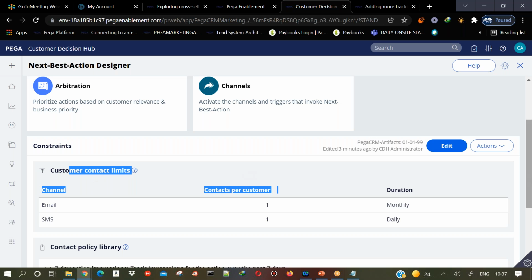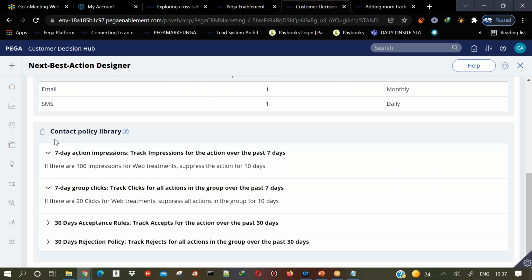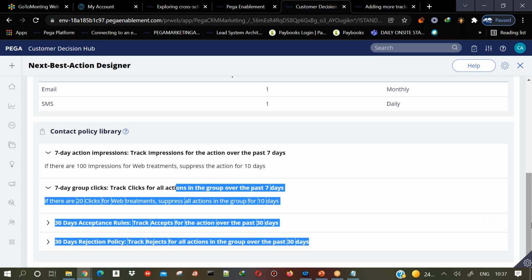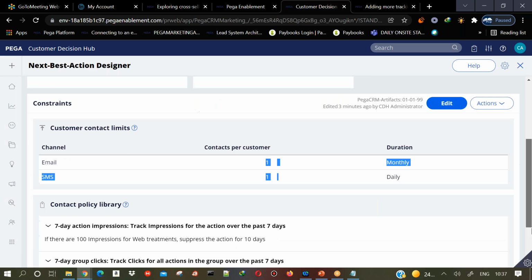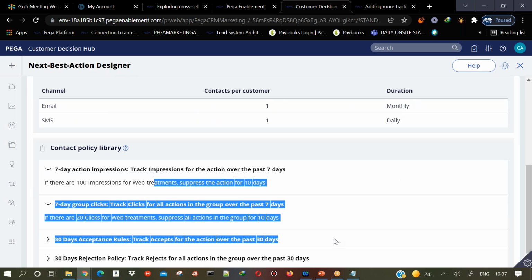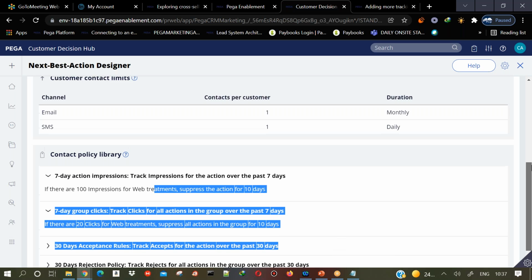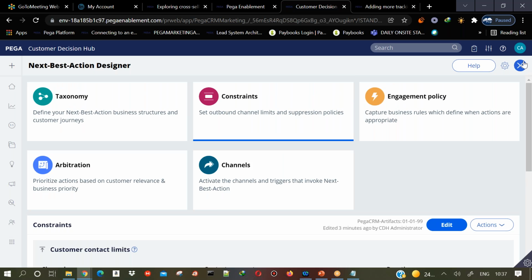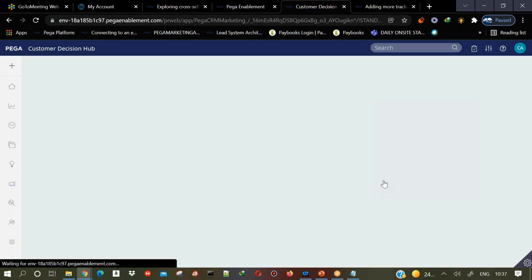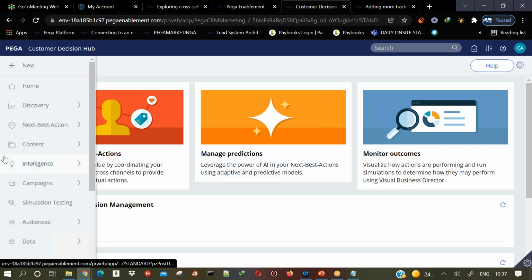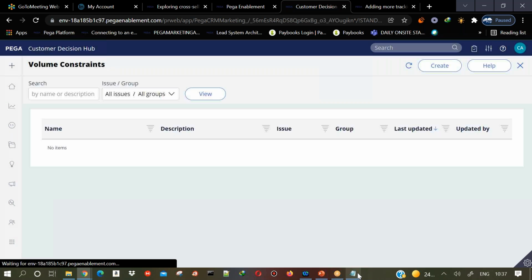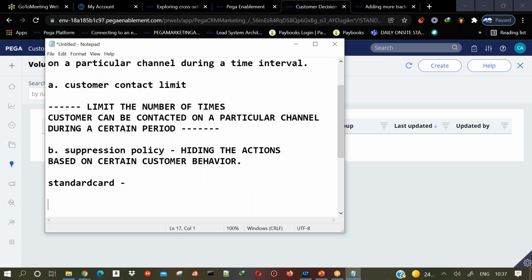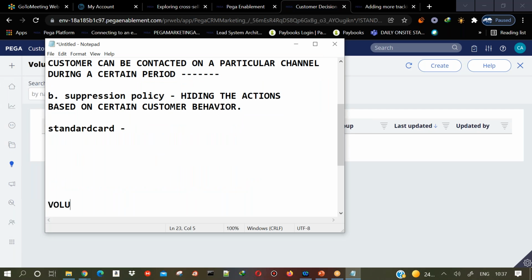So you call this contact policy, and we call this suppression policy in our Pega Marketing projects. So you need to follow the same terminology. This is contact policy and this is suppression policy. So next we have the volume constraints. Similar to contact policy, we have one more thing called volume constraints. So first of all, let us see what a volume constraint is here.